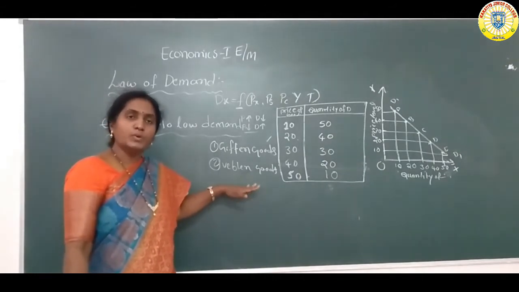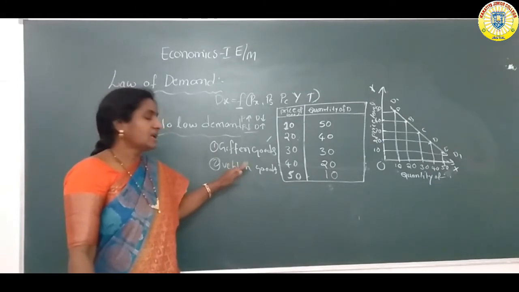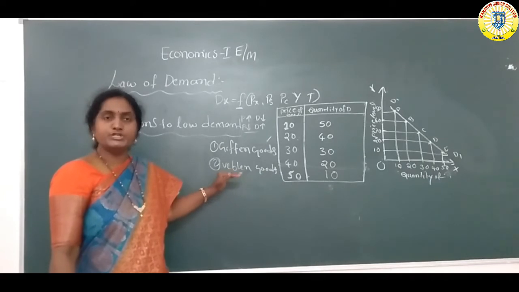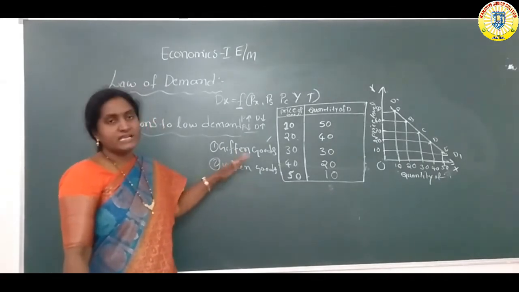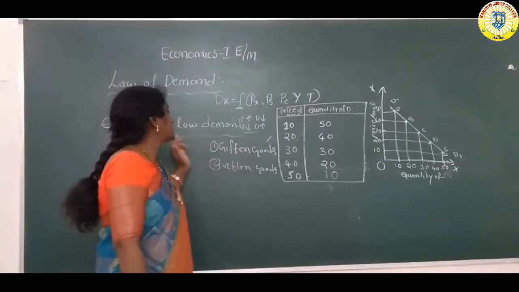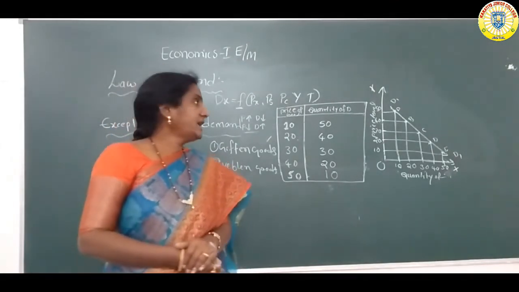That's why poor people always try to purchase, even though the price level increases in the market, and rich people also purchase more. So even though the price level increases, they must purchase. That's the exception to law of demand. Okay, next.